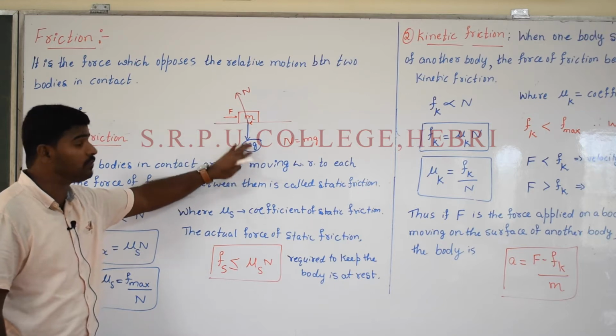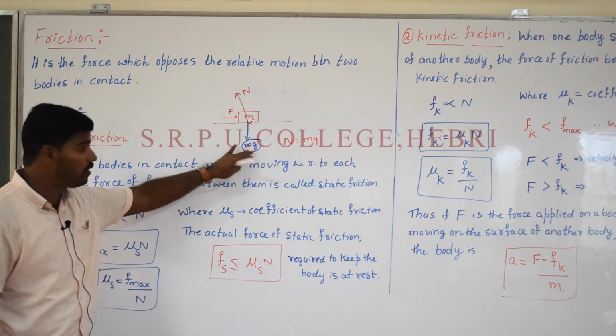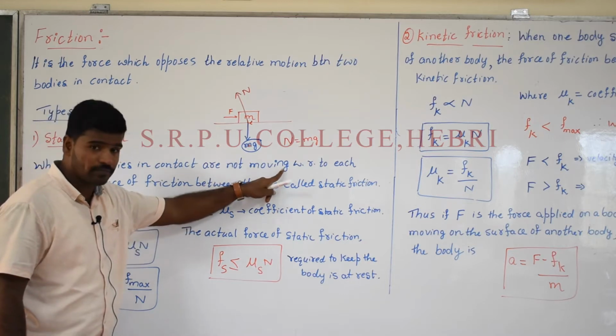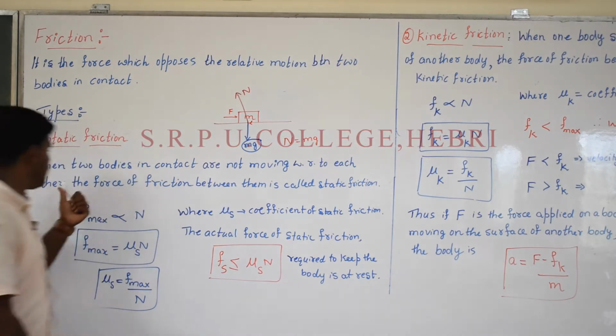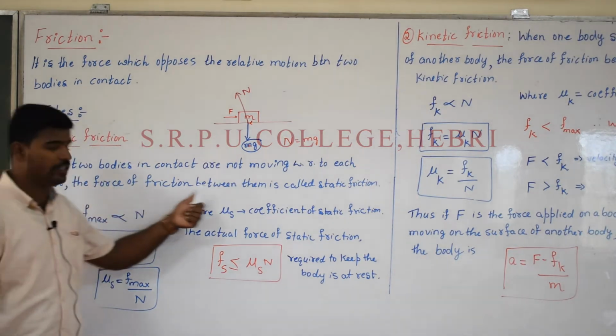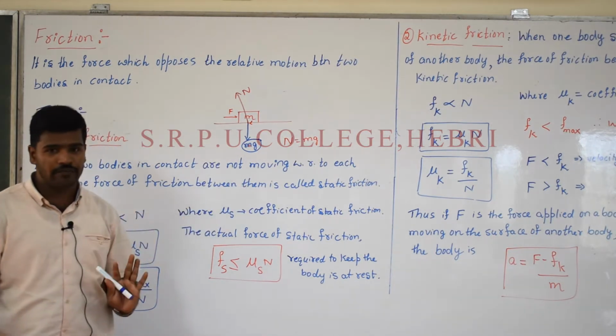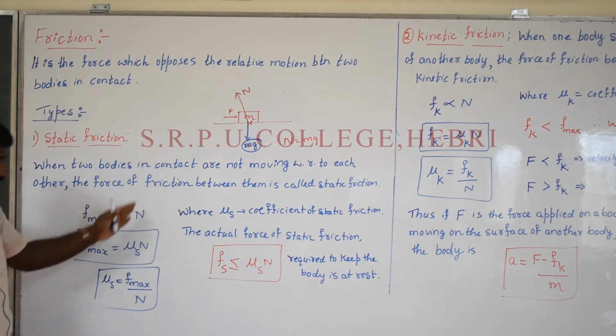That is considered as the weight of the object. Therefore, the objects are not moving with respect to each other. The force of friction between them is called static friction. Is it clear? These are the definitions of static friction.